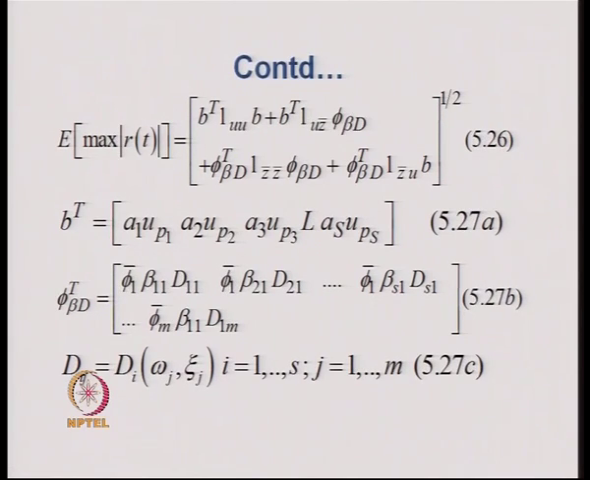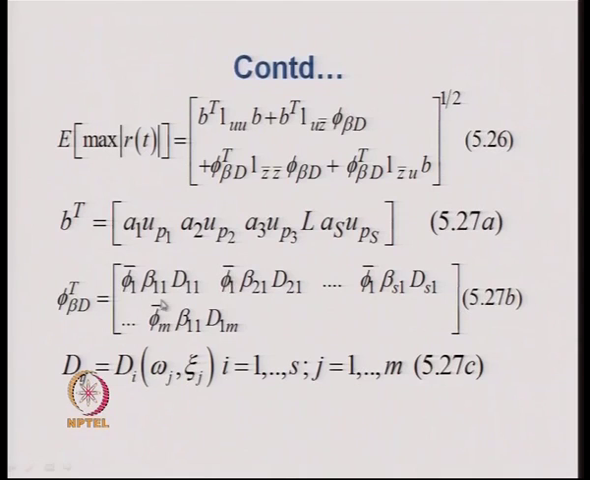Now, let me explain the terms of this BT and phi T BT. A1, A2, A3 are the coefficients of the response, or the pseudostatic coefficients of the response quantity that we have discussed before. UP1 is the peak ground displacement for the support excitation 1. UP2 is the peak ground displacement corresponding to support excitation 2, and so on.